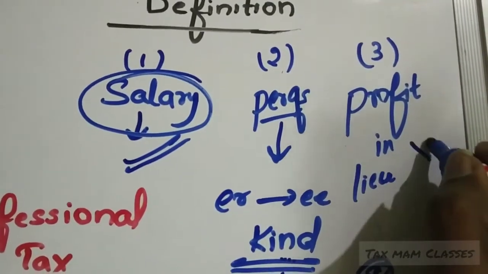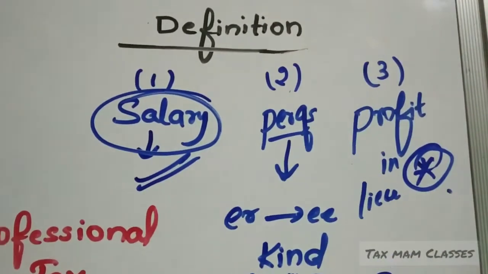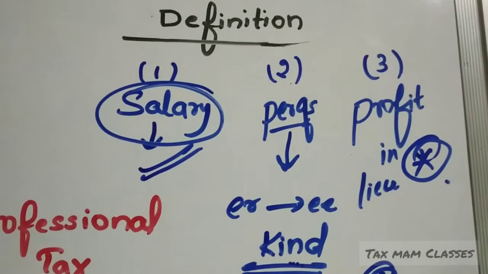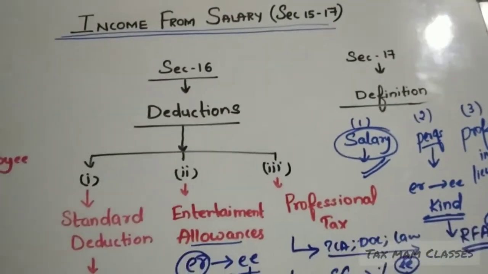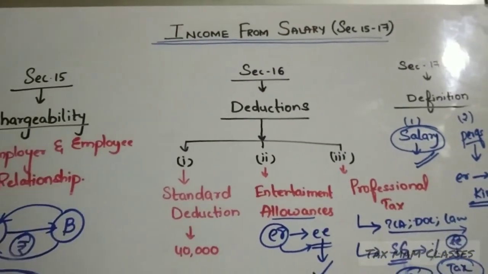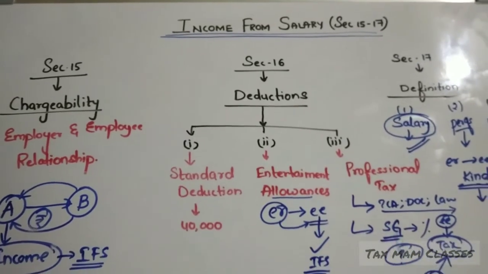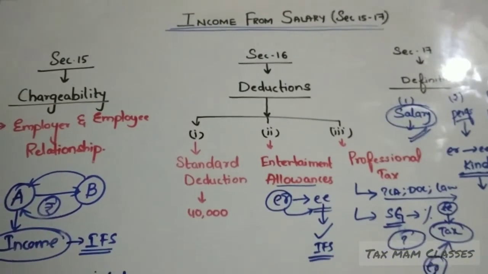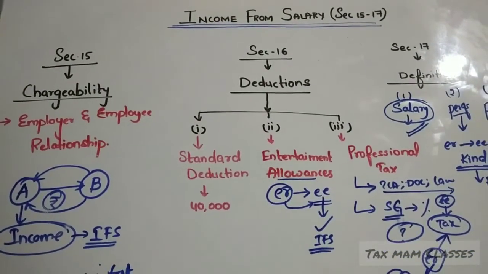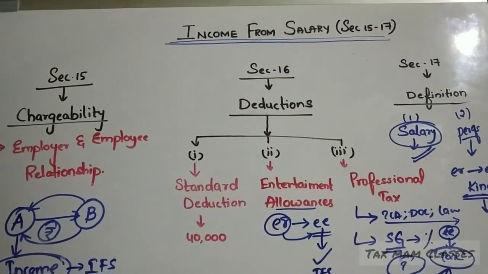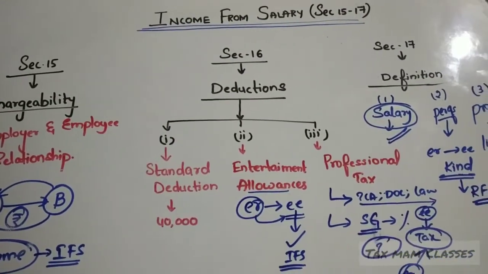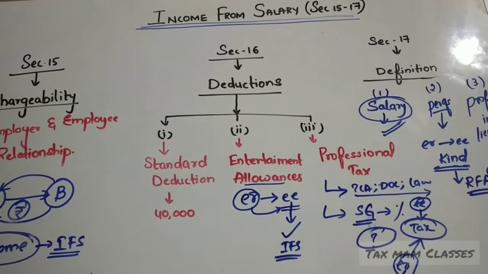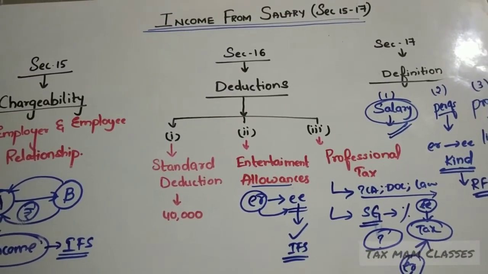So it is important for the theory part. I will explain. So now overall you have understood what all is there under the head income from salary, right? Income from salary is described in 3 sections: section 15, section 16 and section 17. Section 15 talks about chargeability, section 16 talks about deduction.